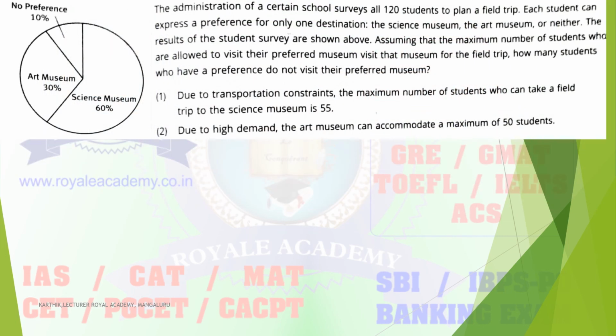Next question. Here preference is given: science museum is 60 percentage, art museum is 30 percentage, and no preference is 10 percentage. So what is this?